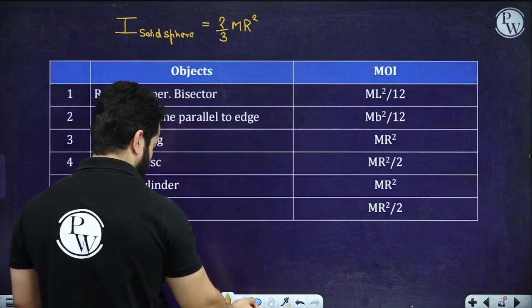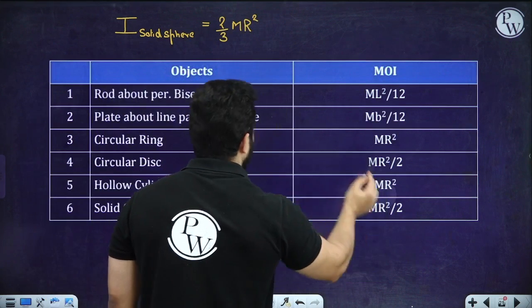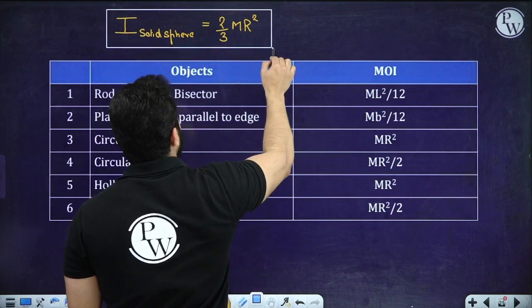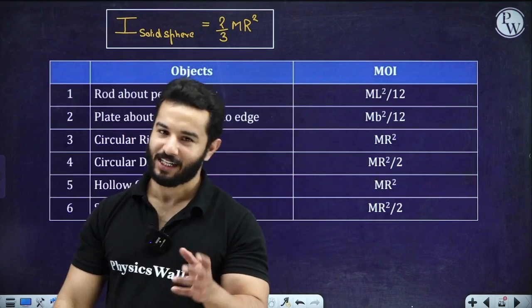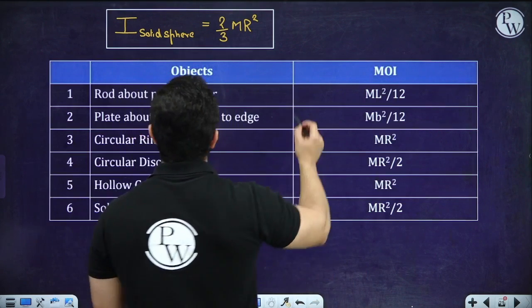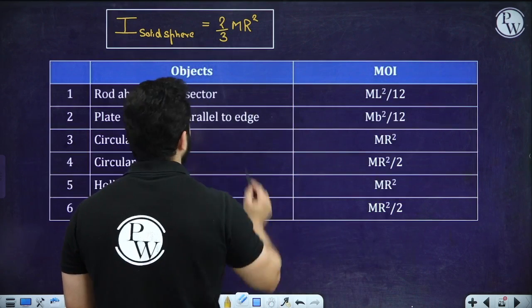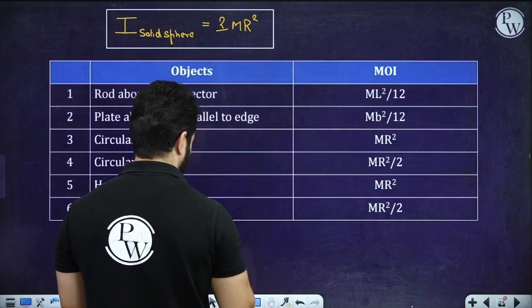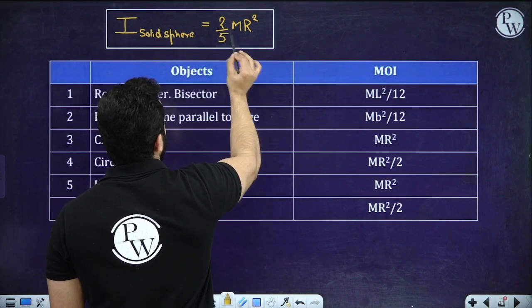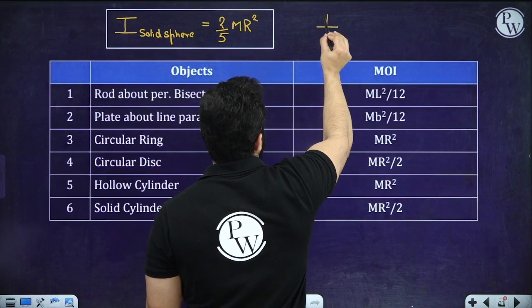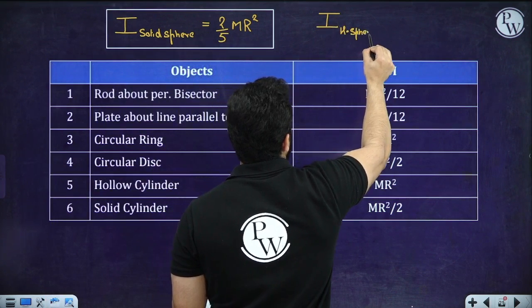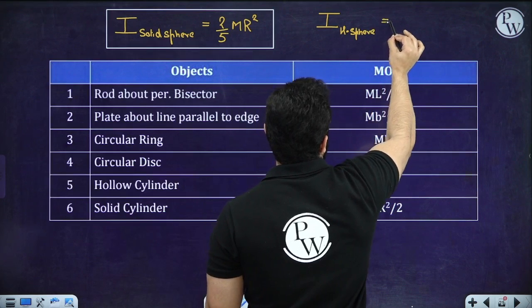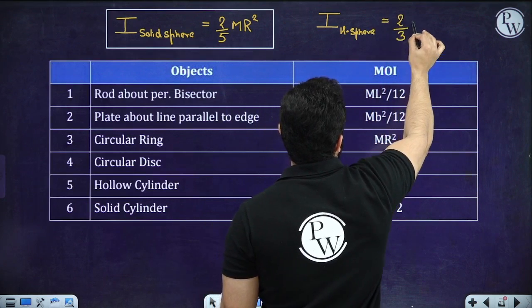right? And now again please tell me, moment of inertia of hollow sphere will be greater than this or smaller than this? Obviously greater than this, it is hollow, right? So sorry, this is actually 2 by 5. Solid is 2 by 5 and hollow is 2 by 3. Hollow sphere is 2 by 3 mr square.